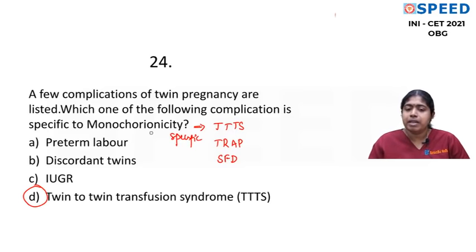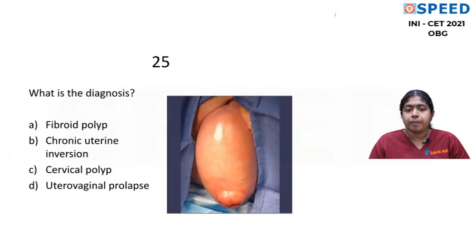Now this is a very basic question. This is a picture of a prolapse uterus. How do you identify it as prolapse uterus? You can see the cervix with the cervical os. Now this is a third degree UV prolapse, so this is a uterovaginal prolapse. So it is a very simple OPD diagnosis.